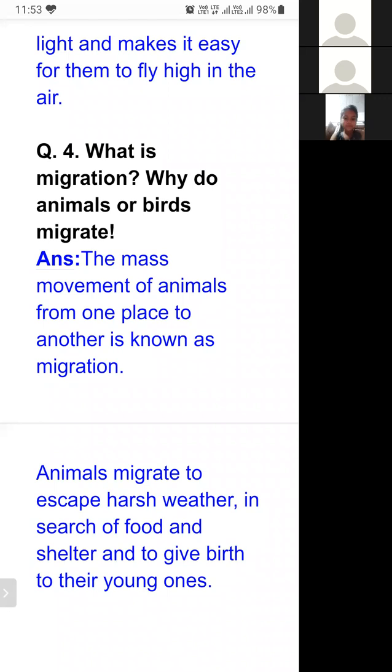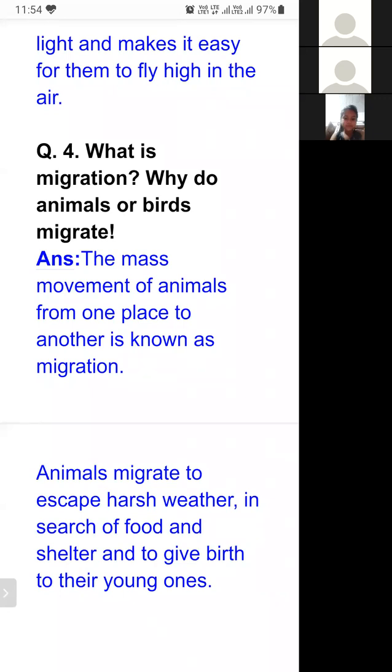The mass movement of animals from one place to another place is known as migration. Migrate, एक प्लेस से दूसरे प्लेस पे बहुत बड़ी संख्या में डिस्प्लेस कर जाना, वो मास मूवमेंट को हम क्या कहेंगे? माइग्रेशन. The mass movement of animals from one place to another place is known as migration. While we were doing the explanation, the name of one bird came up, Siberian crane. It came from Siberia, and every year it travels thousands of kilometers, and it comes to our India every year.